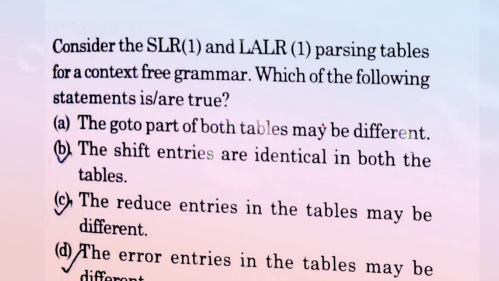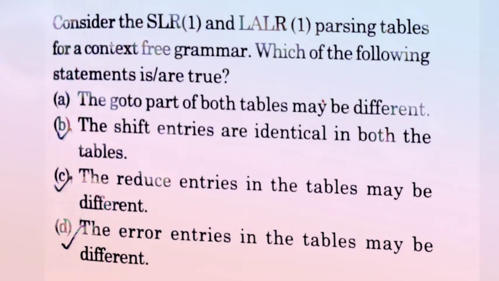Now come to the next question. Consider the SLR(1) and LALR(1) parsing tables for a context-free grammar. Which of the following statements is true? There are four options. Option A: the goto part of both tables may be different. It is false, because the goto part in both tables is the same for SLR and LALR. Now come to the next: the shift entries are identical in both the tables. Yes, they are identical in both tables. So option B is also correct.